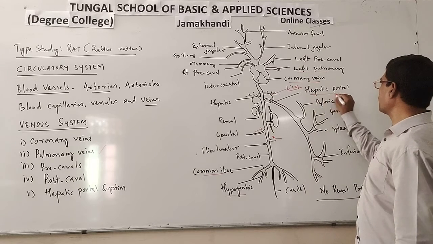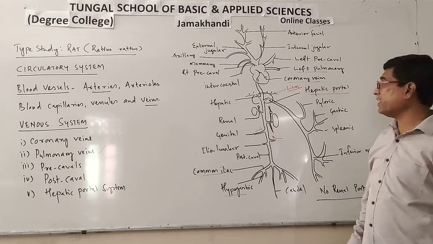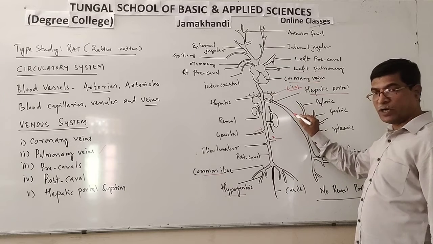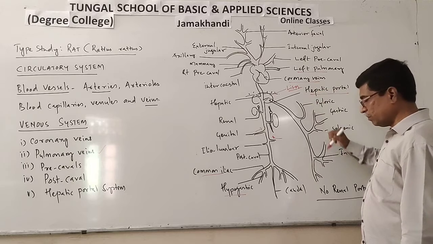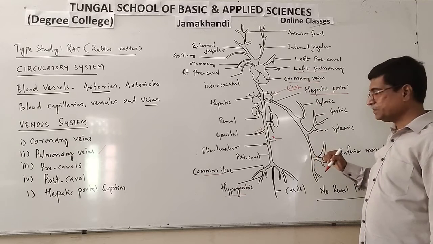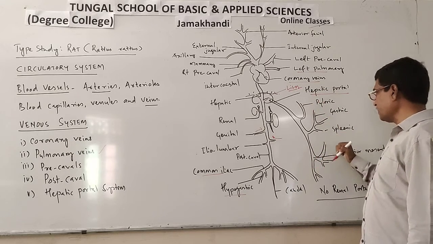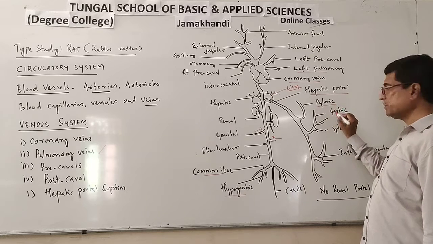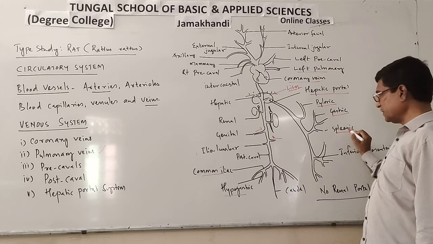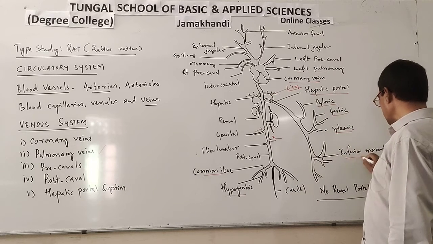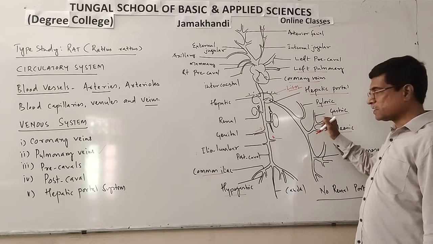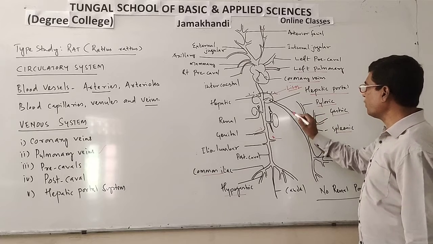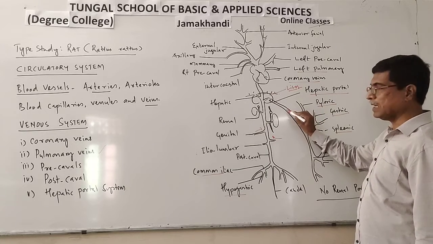So one more portal system is there. This is called the hepatic portal system. The hepatic portal vein collects deoxygenated blood from the gut region, the anterior part of the gut and the posterior part of the gut. Pyloric region, gastric region, spleen and inferior mesenteric: all these veins collect deoxygenated blood and open into the hepatic portal vein, a large vein.